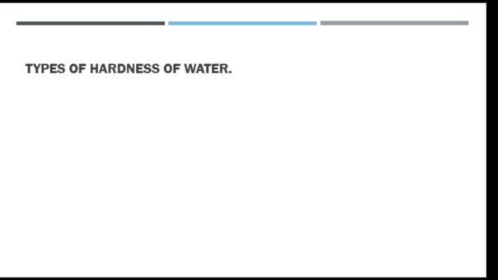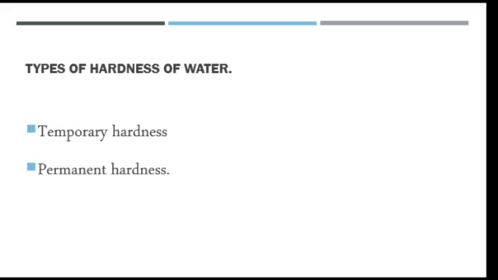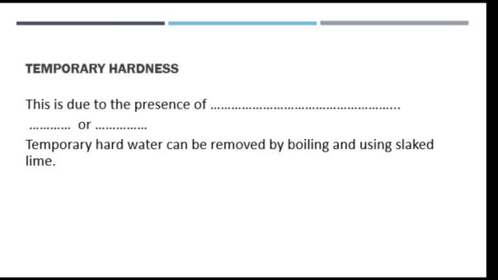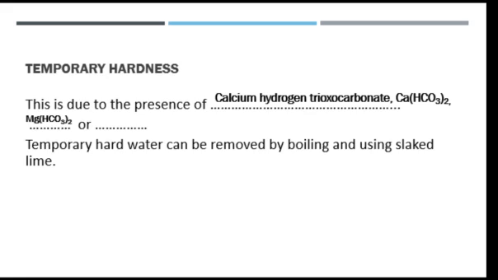Diving into the discussion fully, we have two types of hardness of water, which are temporary hardness and permanent hardness of water. Starting with temporary hardness of water. Temporary hardness of water is caused by the presence of calcium hydrogen trioxocarbonate, or magnesium hydrogen trioxocarbonate, and iron hydrogen trioxocarbonate.